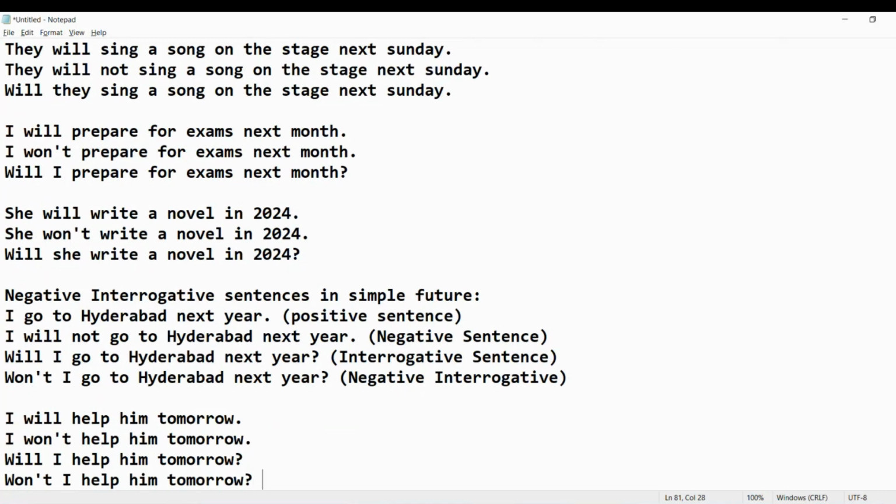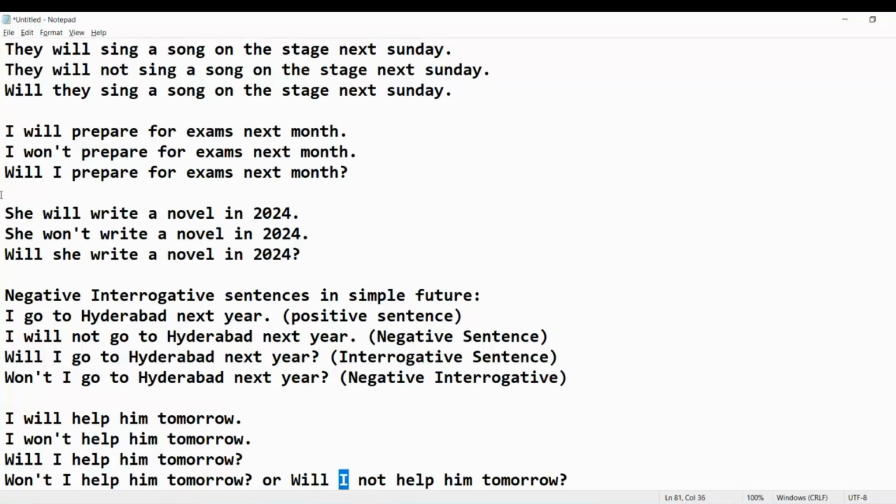If you wanna write in another way, like this also we can write. ఈ విధంగా కూడా రాయొచ్చు. ఎట్లా? Will I not help him tomorrow? Is also right. If you wanna separate this not with will, తో separate చేయాలనుకున్నప్పుడు not ని after subject we have to write it. Subject తర్వాత రాయాలి.